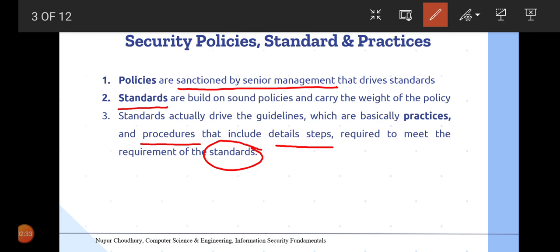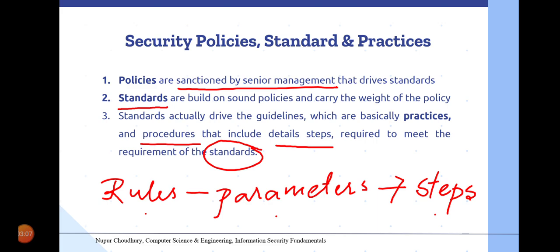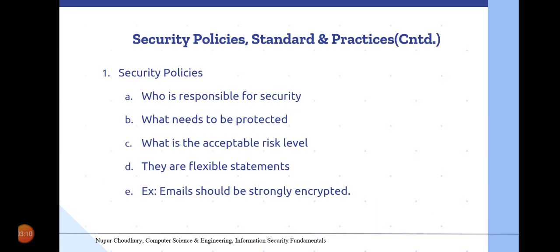So all three of them: the policy, we can define it as the rules dependent on some parameters, which is the standard, and these two are implemented using certain steps. So these three important documents hold the different values pertaining to these three important components which are required in order to maintain the security of a particular organization.